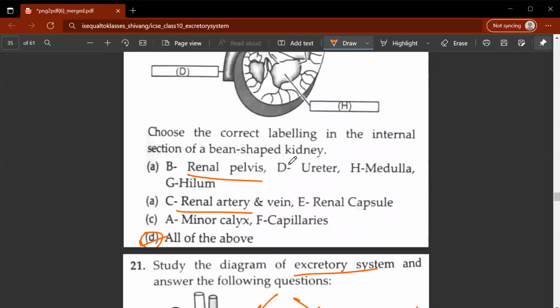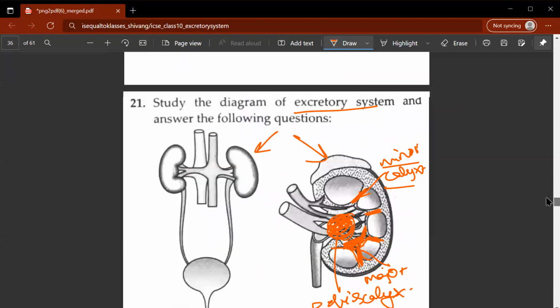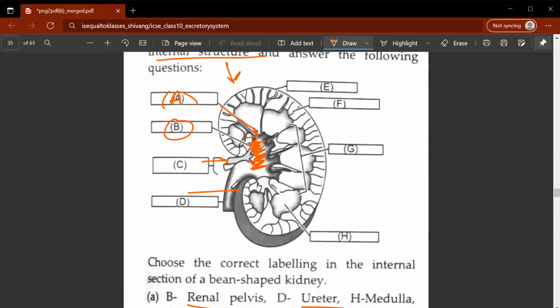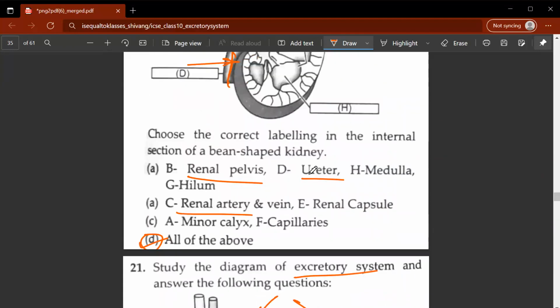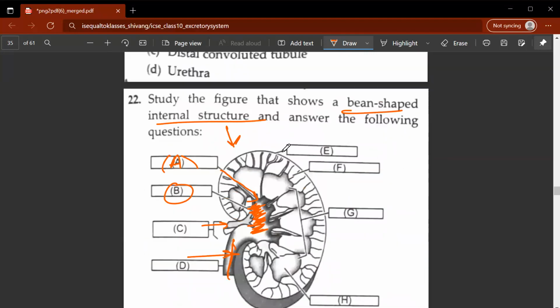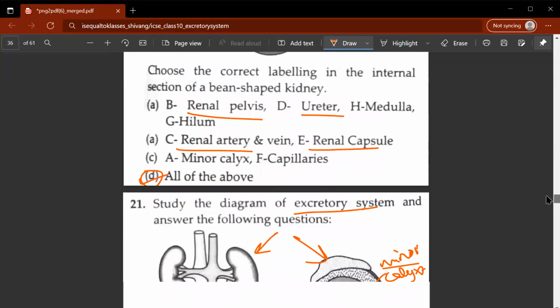Okay, let's move on to D. Now, D is the ureter. So where is D pointing towards? It is pointing towards the pipe that leads the urine down to the urinary bladder for storage. And then you have E, the renal capsule. Now, what is E pointing to? E is pointing to these renal capsules inside the kidney or in the cortex.